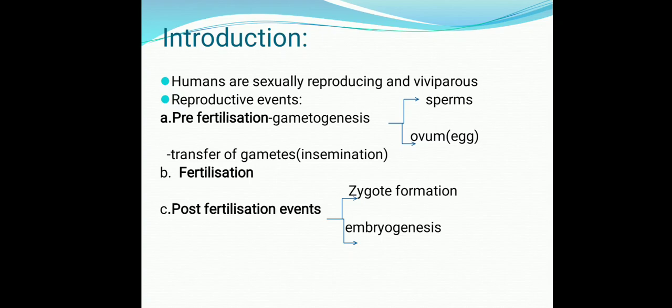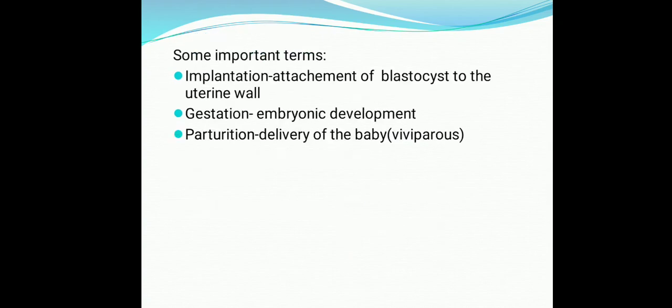The third stage is post-fertilization events. It includes the result of fertilization, that is zygote formation, and the development of this zygote, that is embryogenesis.